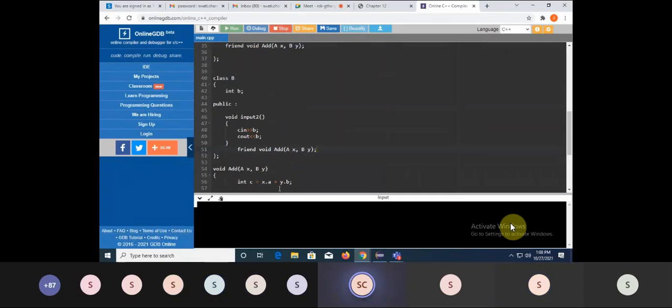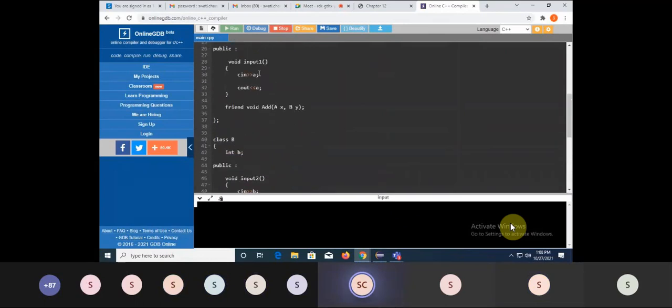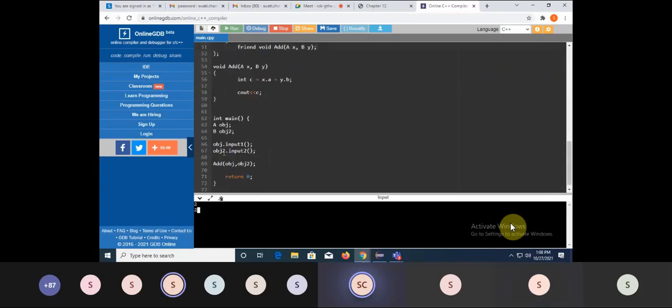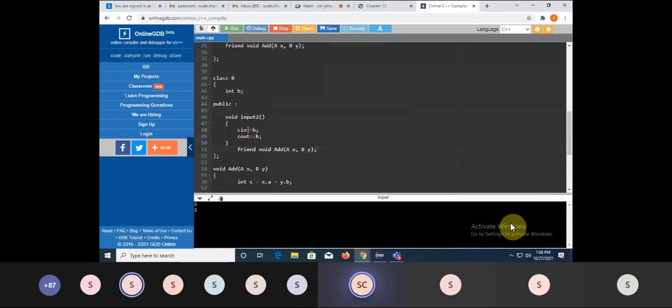So see, from here my input one will get called. So it will give call to this function where it will take the value of that A. So 2 it will take, enter. It is showing the value of A. Then the control will go to input 2, which is for this object, that is another class. So it will take the value of this B. I will just enter it as 3. And the output is 5.